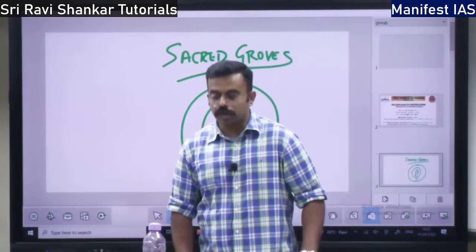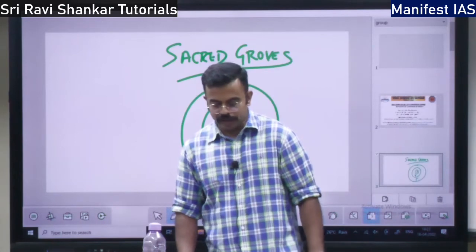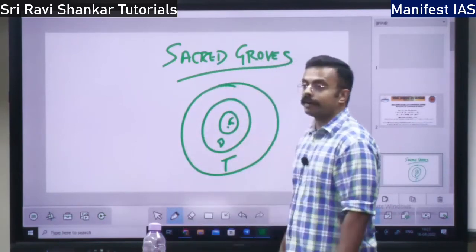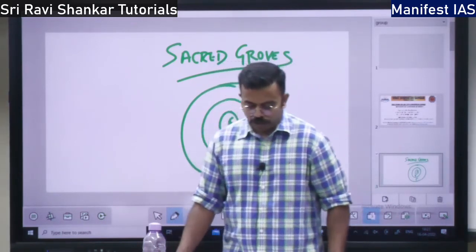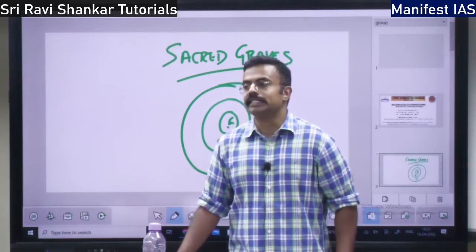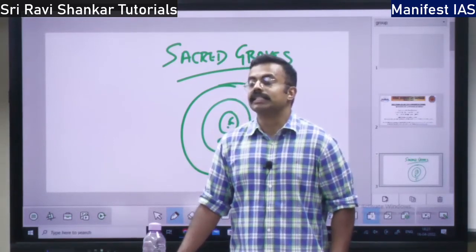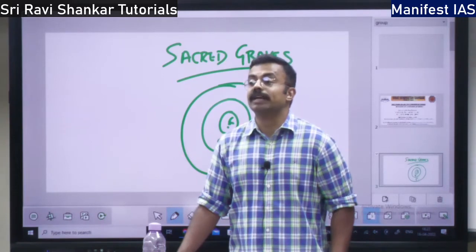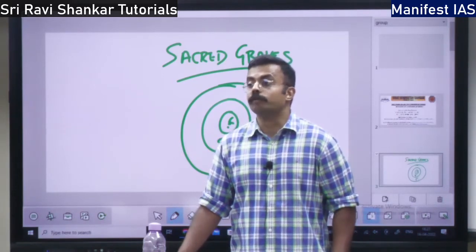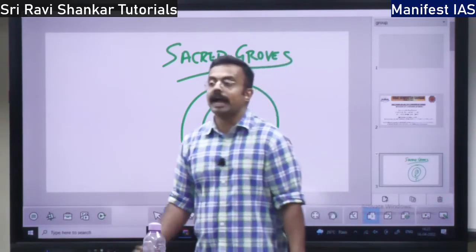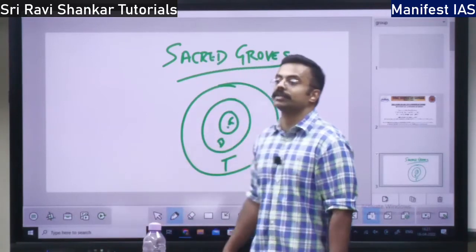So what is the structure or design of the biosphere reserves? One is the core area, second is the buffer area, and third is the transition area. The core area is undisturbed, and it has sustainable habitat. It is a home for many types of species, and it has a lot of endemism.